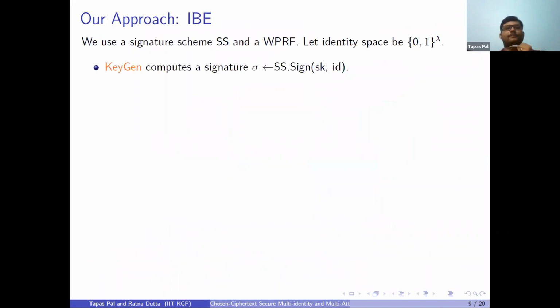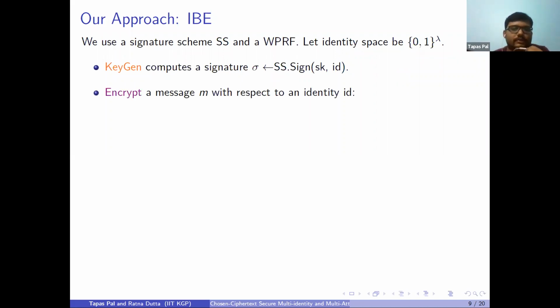Okay, so what is our approach? This is the basic approach of obtaining IBE using witness PRF and a normal signature scheme. We are taking the identity space to be {0,1}^lambda. To generate the secret key corresponding to an identity ID, we just run the signature algorithm. We are signing this ID using SK, and sigma will be the secret key corresponding to the identity.